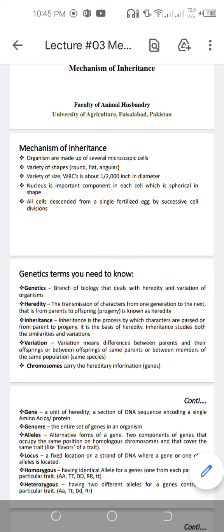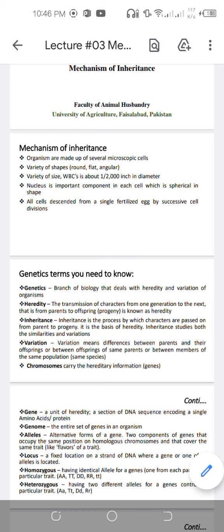Mechanism of inheritance. Organisms are made up of several microscopic cells, of a variety of shapes and sizes. A WBC is about 1/2000 inch in diameter. The nucleus is an important component of each cell, which is spherical in shape. All cells descended from a single fertilized egg by successive cell divisions.